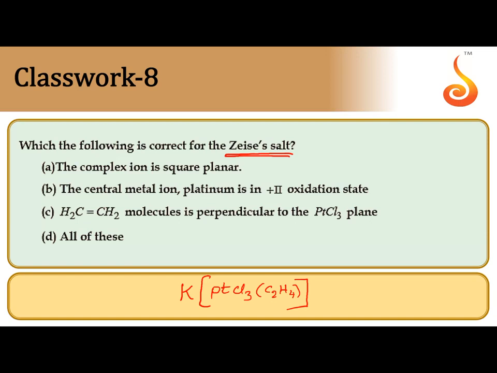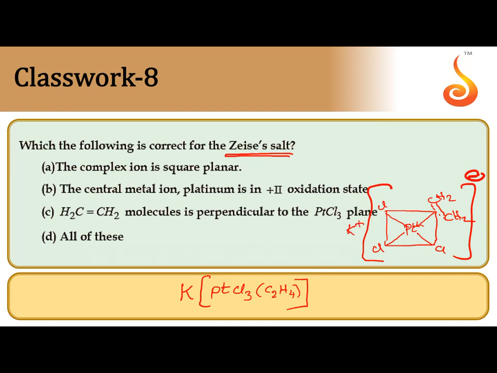Its structure: Pt is square planar, forming 3 dative bonds with 3 Cl minus ions and 1 dative bond from the pi bond of the ethylene. The 2 carbons of ethylene together form 1 pi bond. So this is a pi bonded complex. This is the structure. So the 1 minus charge is neutralized by K plus.